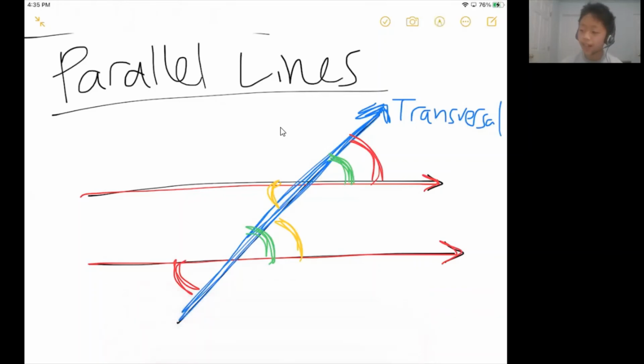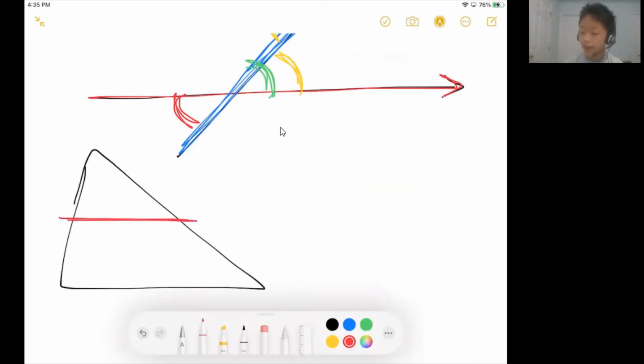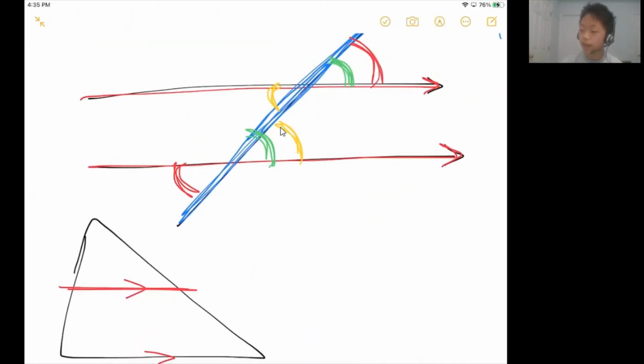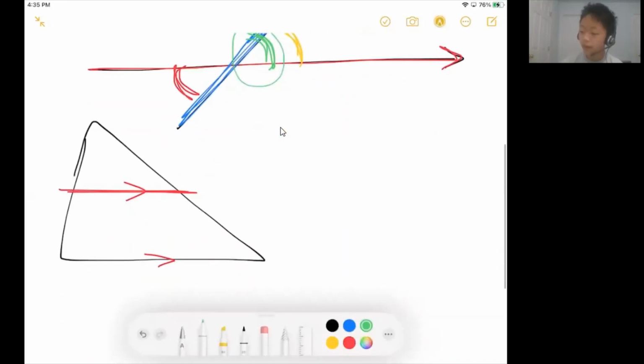If you have a triangle, and then let's say you have this red line that's parallel to this bottom line, then by the corresponding angles, the green angles in this case, this angle equals this angle, and this angle equals this angle. So by AA similarity, which we talked about, we would know that this red triangle is similar to this yellow triangle.